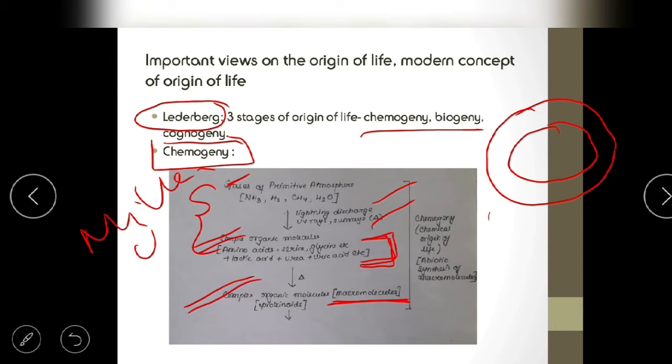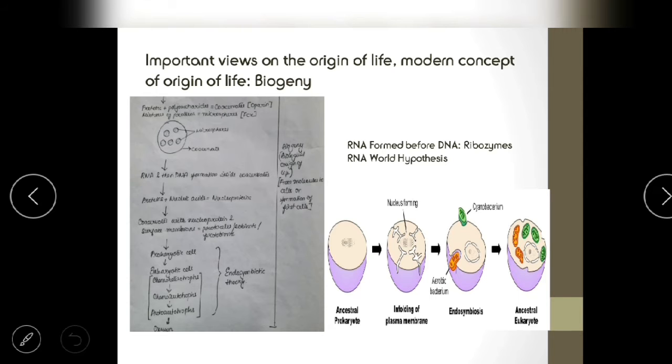The first macromolecule that can have formed is a proteinoid. Rather, it's a protein-like structure, so it is called a proteinoid. These steps are known as the chemogeny or the chemical basis of origin of life. Basically, according to this theory, life is originating from simple inorganic molecules, then simple organic molecules and then complex organic molecules. So that is what this theory states about chemogeny.